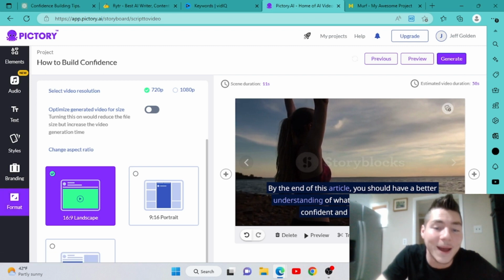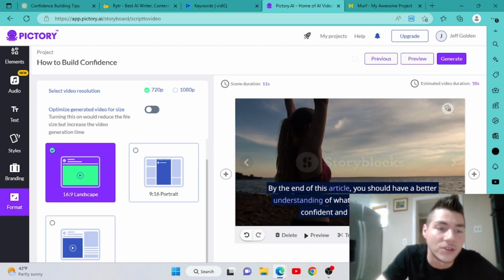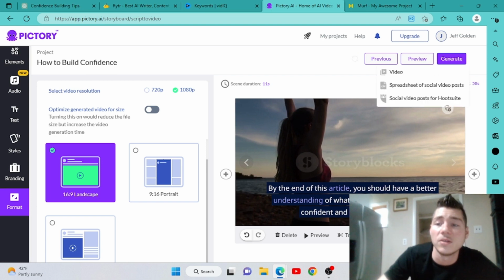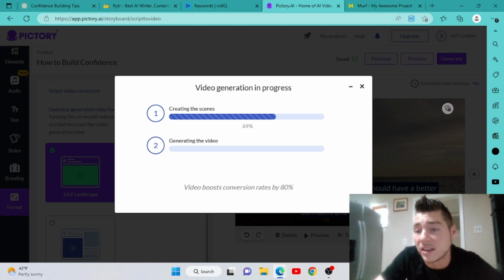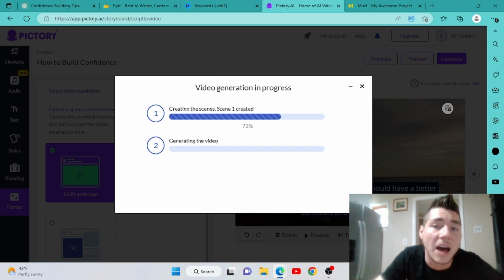This is that spot at the end. Remember I said you'd be able to have another chance to choose it. You'd be able to choose a different size here. I highly recommend you do 1080p before you do this. And then when you come in here, you hit generate and you can generate your video. And this is actually going to create your entire video right here for you before your eyes. I've got this 58-second video. I barely put any work into it. I just copy and pasted it.